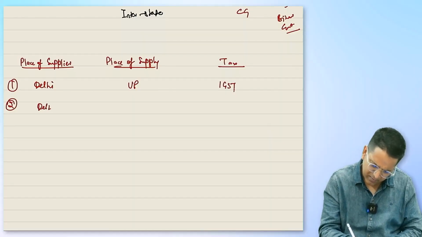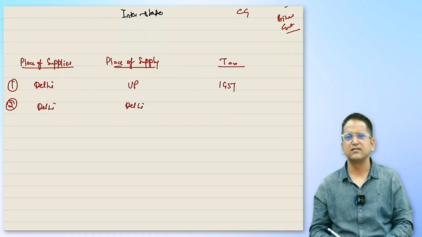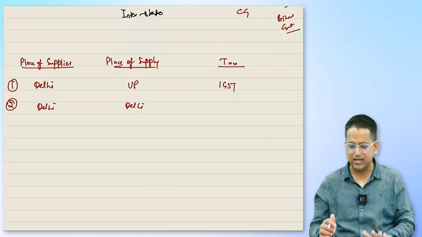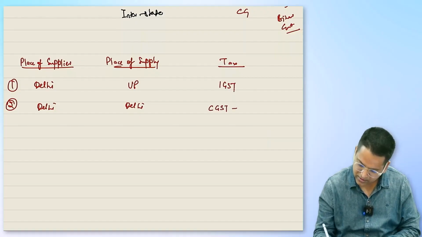Second, goods are sold from Delhi to Delhi. What will be applied? Delhi is a union territory, but it has the status of a state, right? So as it's an intrastate transaction, CGST plus SGST will be levied.